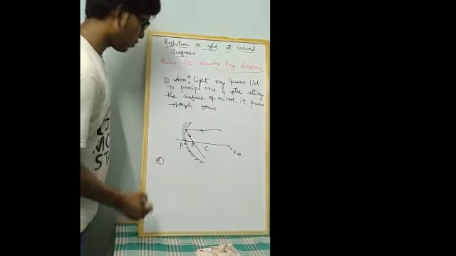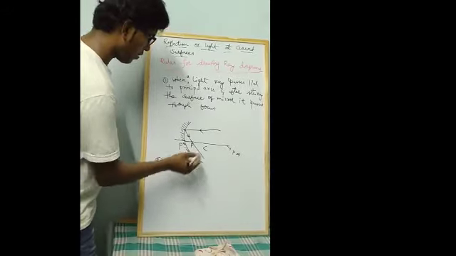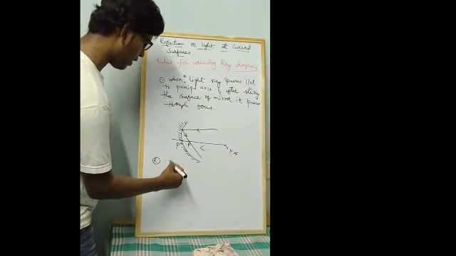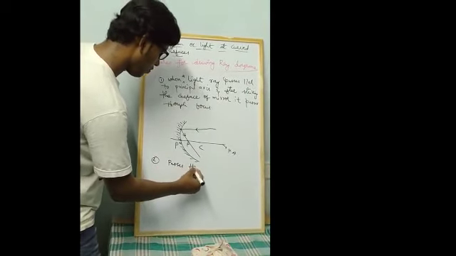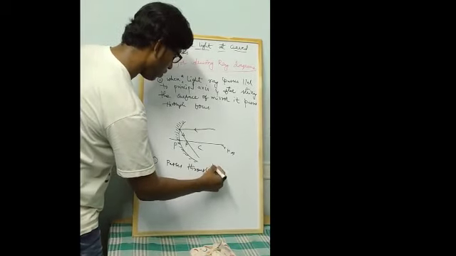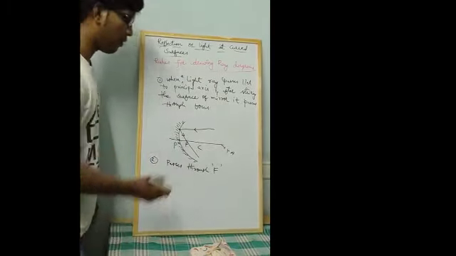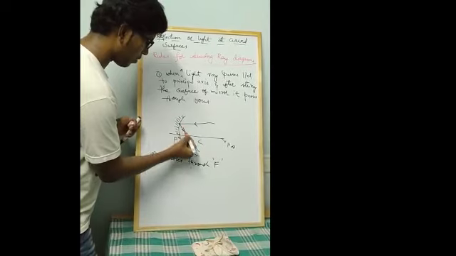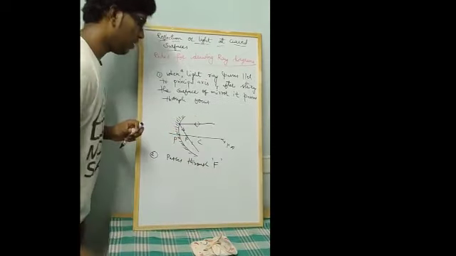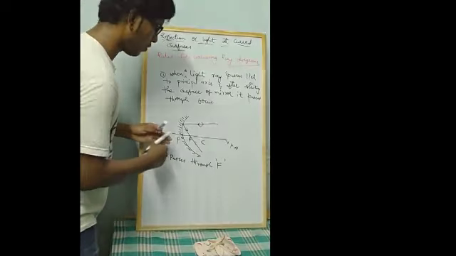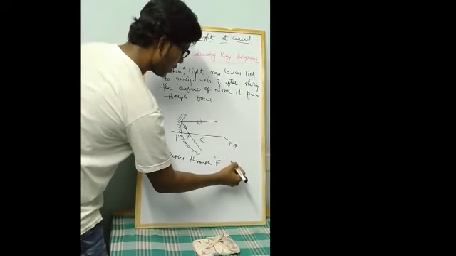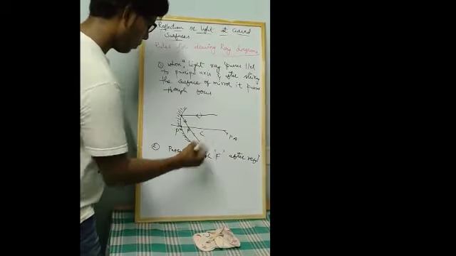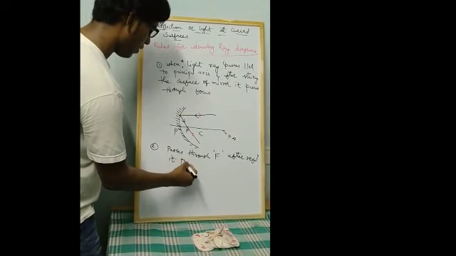Now suppose the light ray is passing through the focus. I denote the focus with F. Suppose the light ray is coming from the focus like this, after falling here, it reflects in the opposite direction. So what we observe is, if the light ray passes through F or through the focus, after reflection it travels parallel to the principal axis.